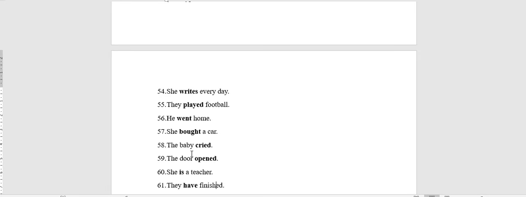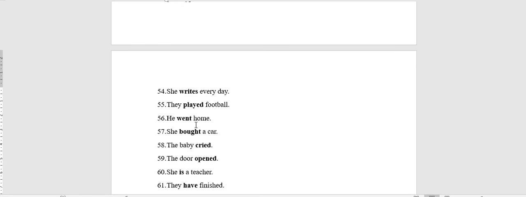and weak also. And we can say here it's transitive. He went home. Went is a main or lexical verb, irregular, strong, and transitive. She bought a car. Bought here is a main or lexical verb, irregular, transitive, and strong.